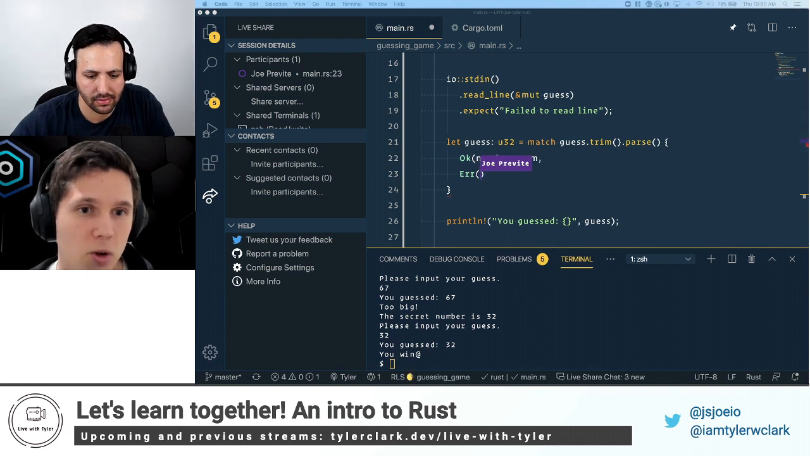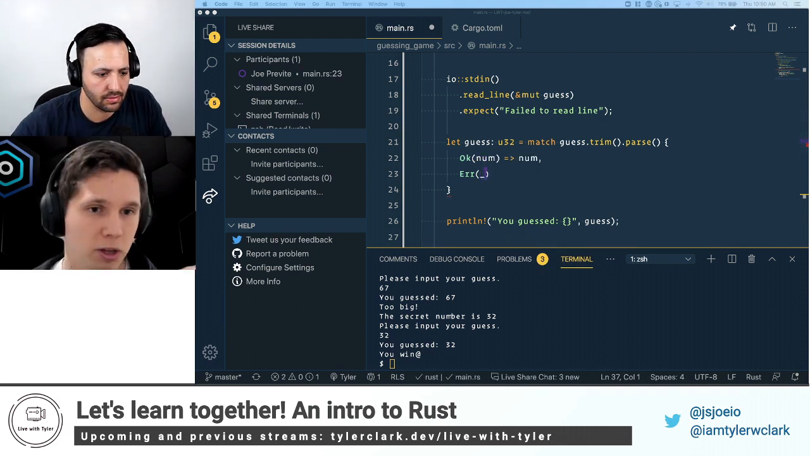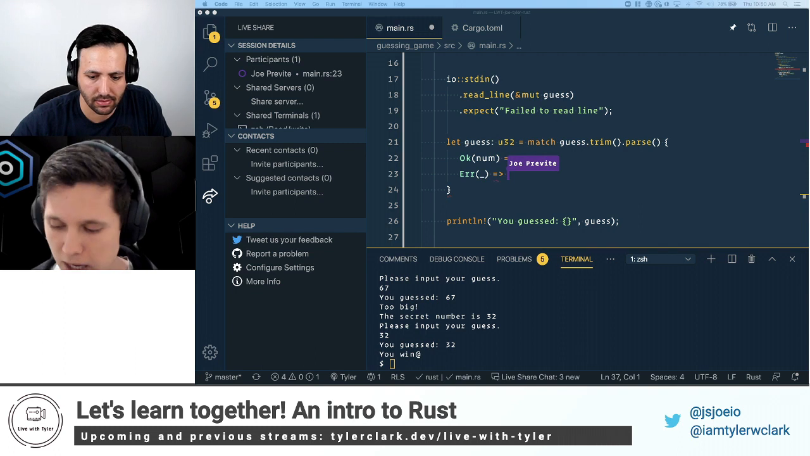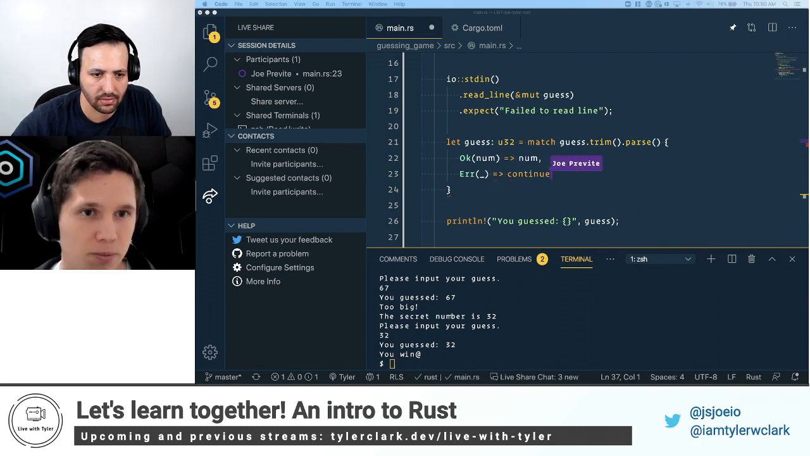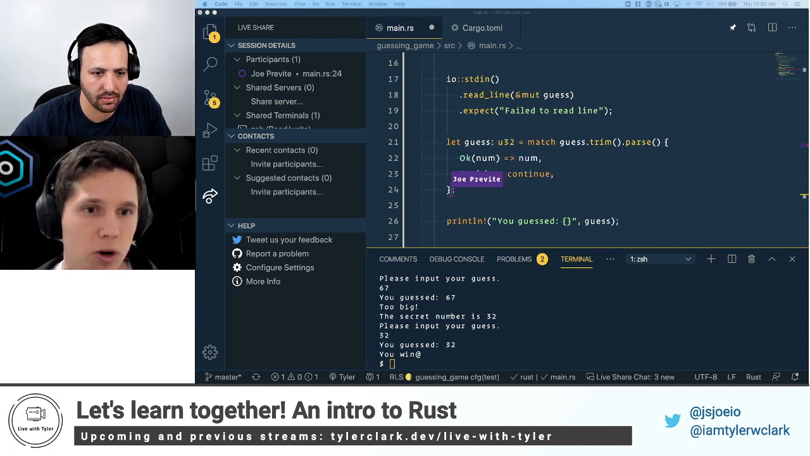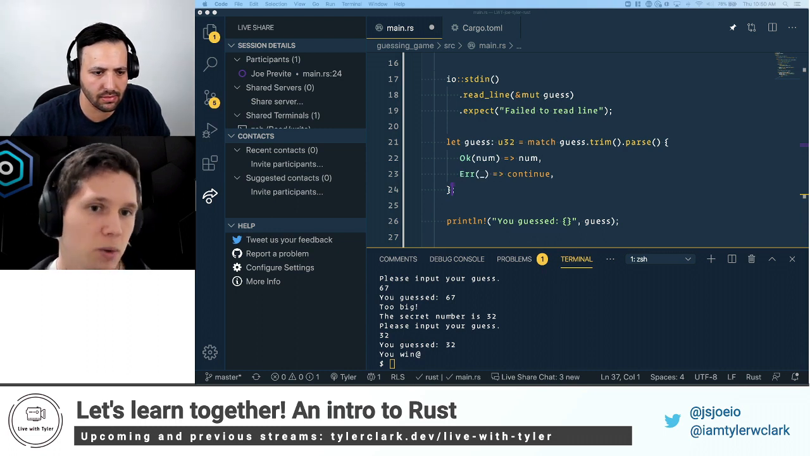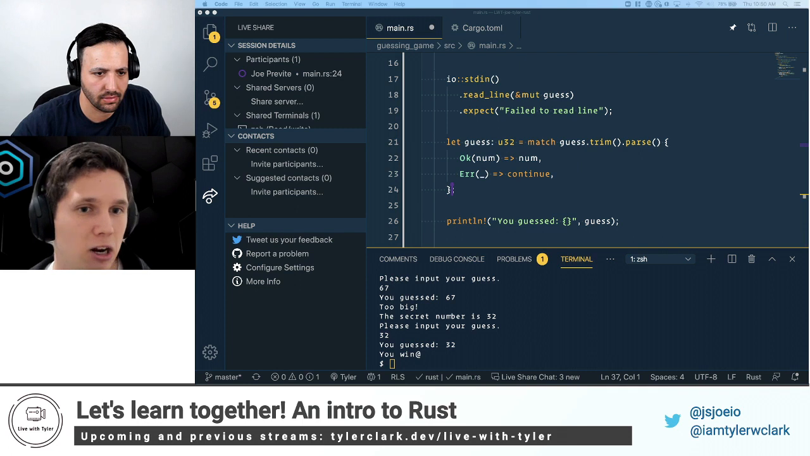Now, if it's an error, we don't really need that value. So we're going to use an underscore. And then we're going to say continue. This is another keyword within the loop block. And so we say, hey, if we get an error, continue, so like restart the loop.